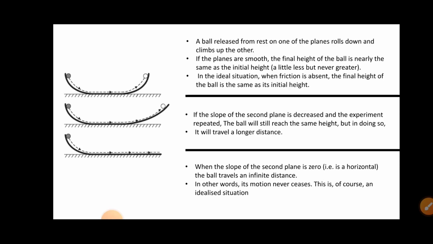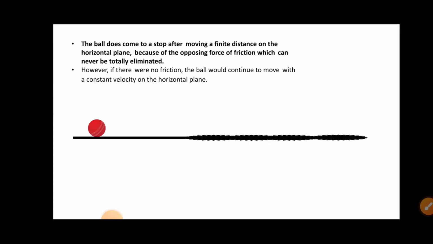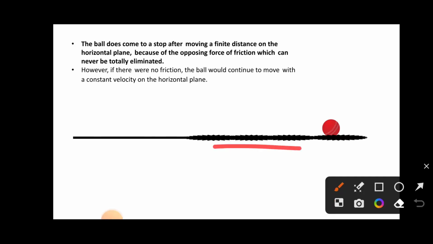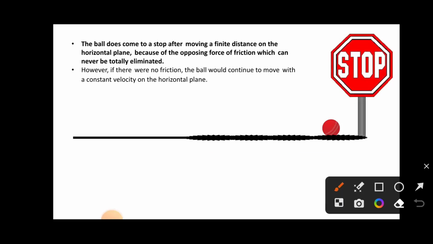Let's understand. The ball does come to a stop after moving a finite distance on the horizontal plane because of the opposing force of friction, which can never be totally eliminated. However, suppose there is no friction, then the ball would continue to move with a constant velocity on the horizontal plane. But there is friction, so the ball stops.